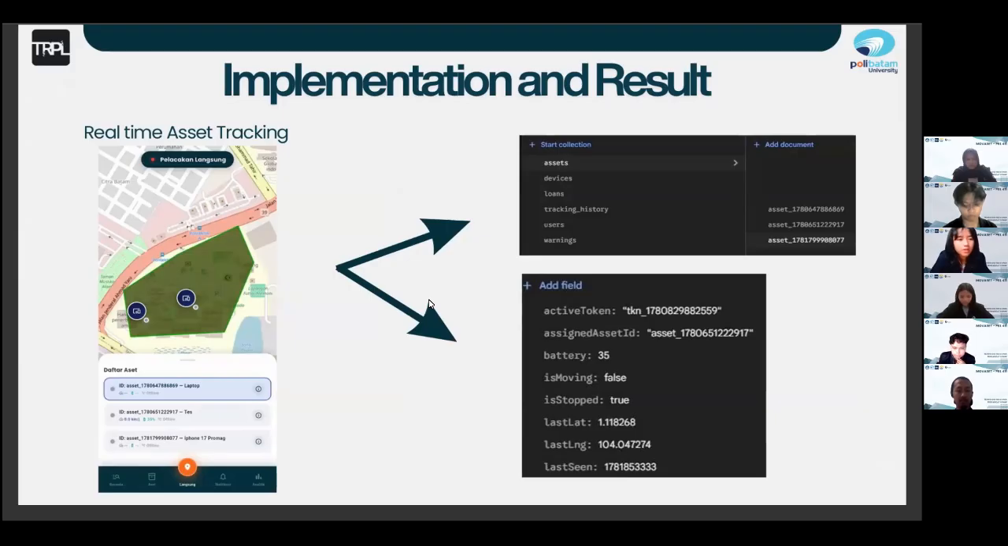As you can see here, this is the real-time asset tracking. On the left, you can see our Flutter mobile app interface. It shows the live locations of assets inside the green campus area. On the right, this is our Firebase real-time database. When the hardware moves, the database automatically updates fields like latitude, longitude, and battery status. Then the mobile app displays the asset position instantly.